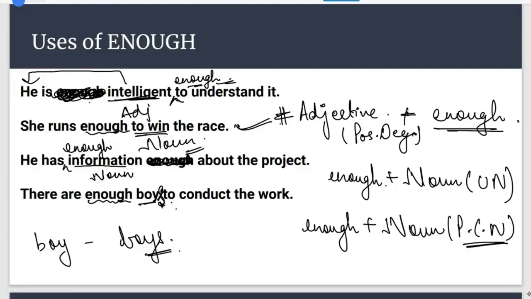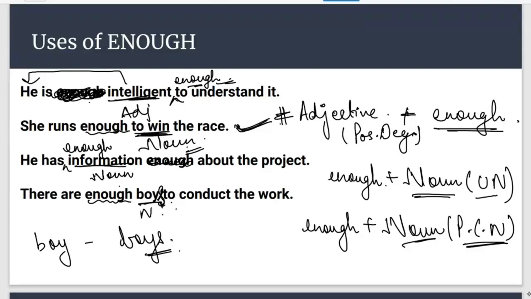But now in the other 3 sentences, to win is a noun, information is a noun, and boy is a noun. So in all the 3 sentences, we are using it with noun. And what we studied is that enough is used before noun. So here we have used it before noun, so there is no error in the sentence. Here we need to use it before noun because enough has been used after noun, which is not correct. So we have replaced enough from here to here and written it as he has enough information about the project. But in the last sentence we can see that enough has been used before noun only, but